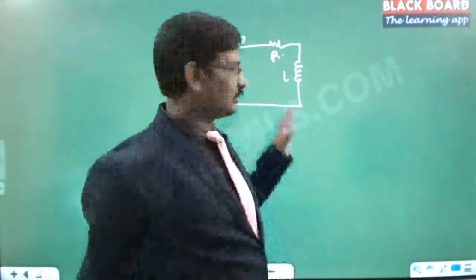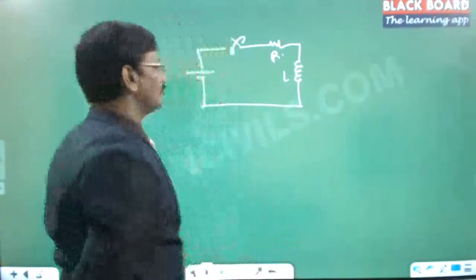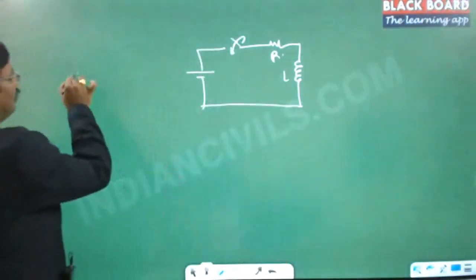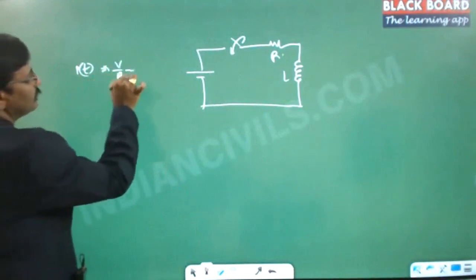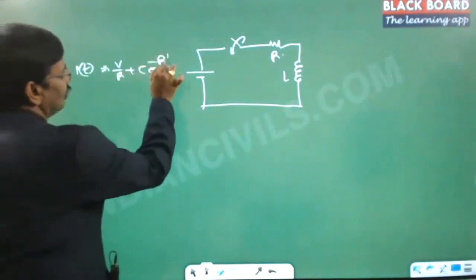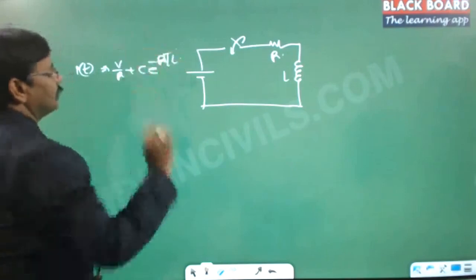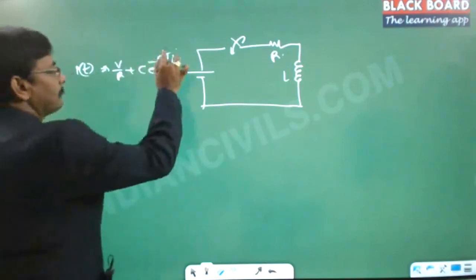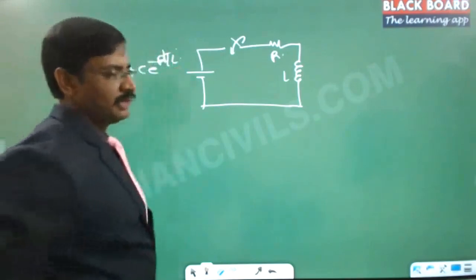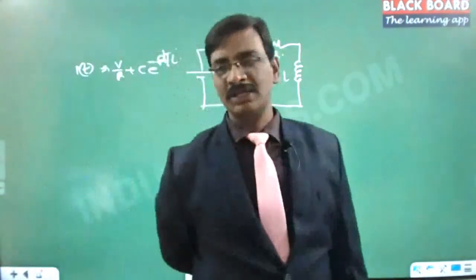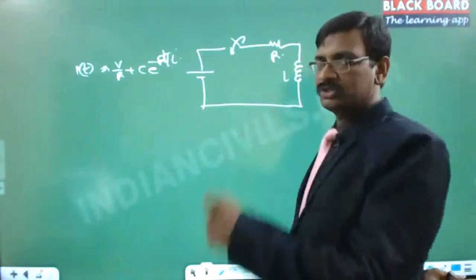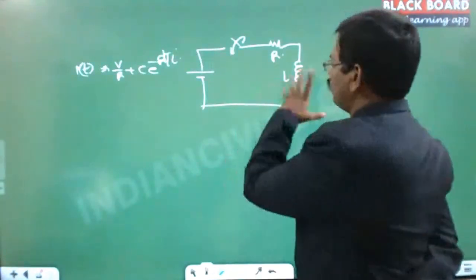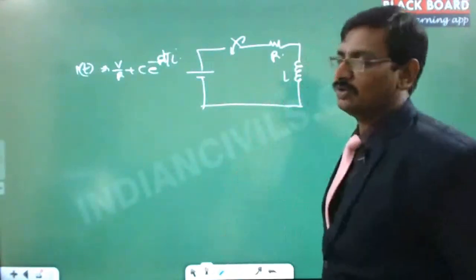In that scenario, the solution we have got is I of t equals V by R plus C into e power minus RT by L. At t equal to 0, just about to switch on, is there any current flowing through the inductor?